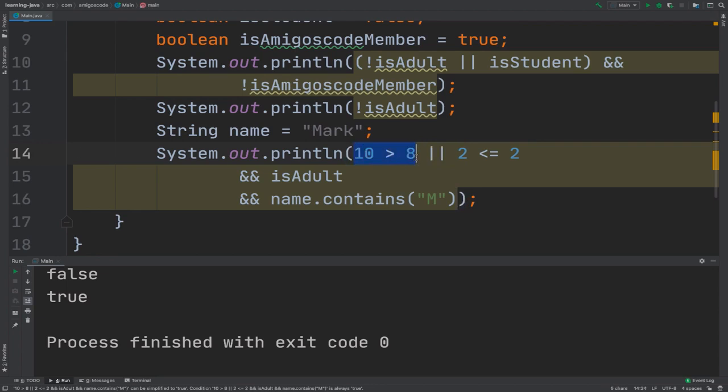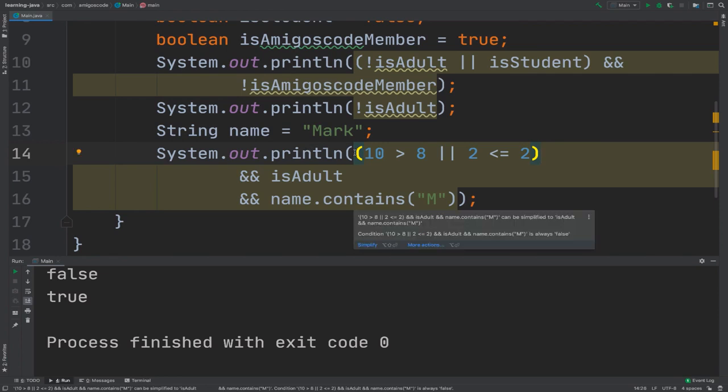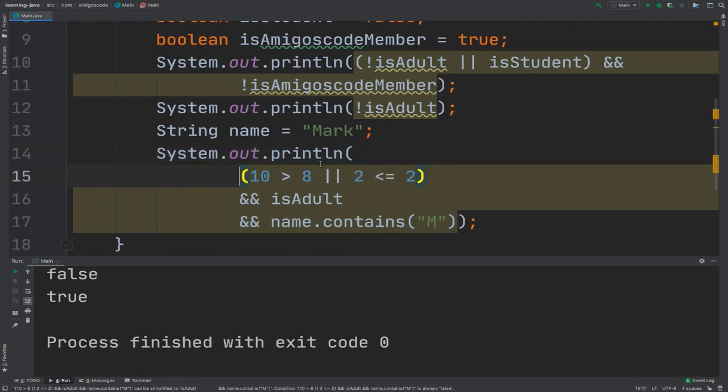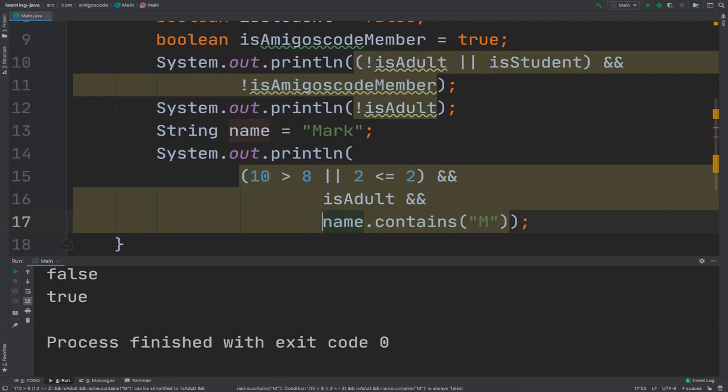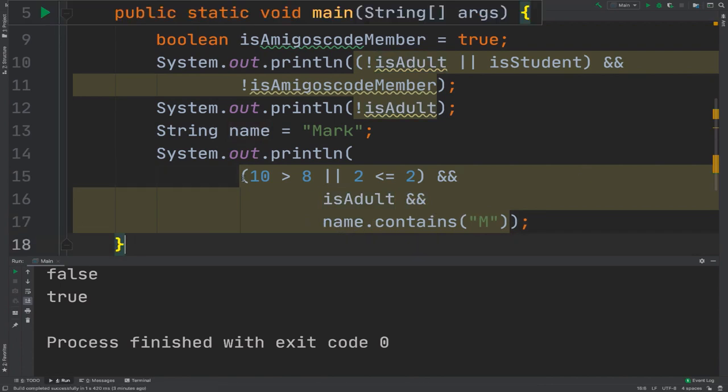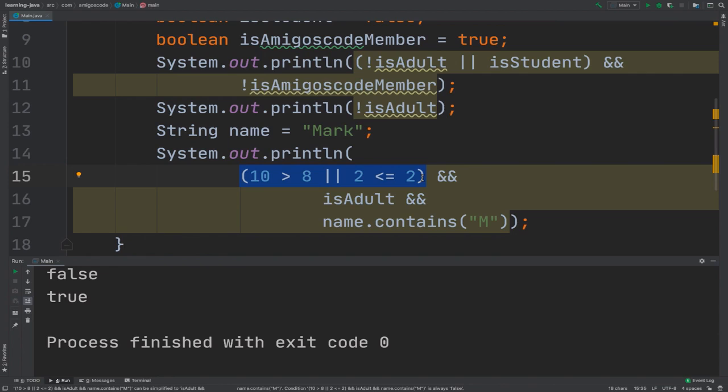So 10 greater than 8, or, so basically let's say that we want to group these together. So let's group them. So I want to group this and that, right? So let me actually put this like this so you can see exactly. So there we go. I think this is much neater like this. There we go. So I'm saying, is this Boolean expression true, and is adult, and the name contains M.